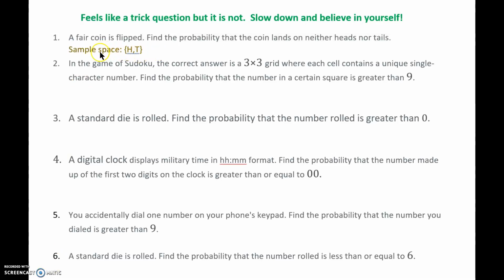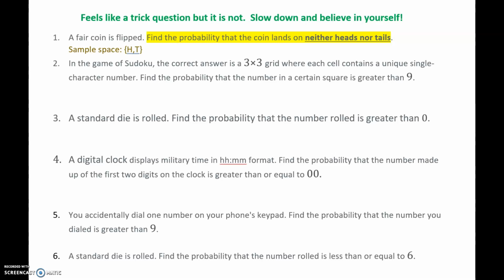All right, so if you, like the student that you can't hear in this video, said to me that the sample space was heads or tails, then you are correct. And what the question is asking you is what the probability is that the coin lands on neither heads nor tails. And I know you're thinking there's some possibilities that it got stuck in the couch cushion or something, but basically a coin either lands on heads or it lands on tails. So what is the probability that it doesn't land on heads or tails?